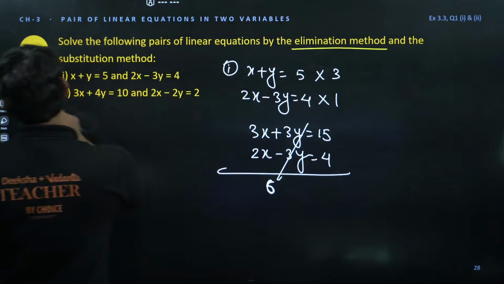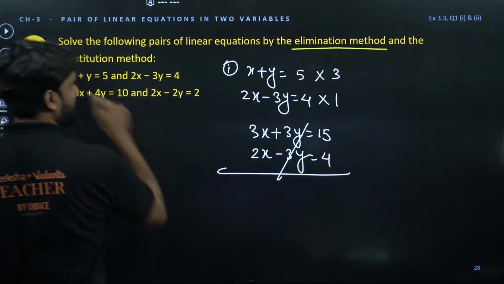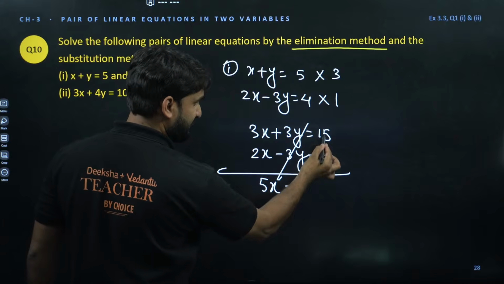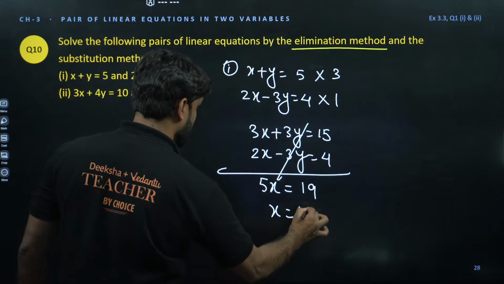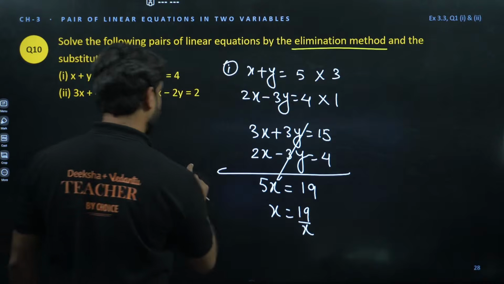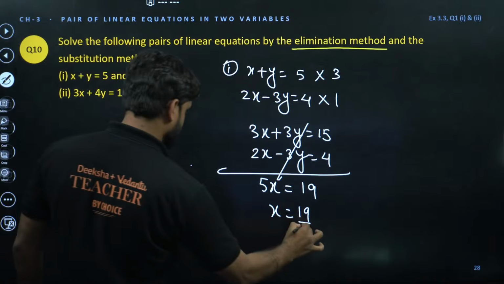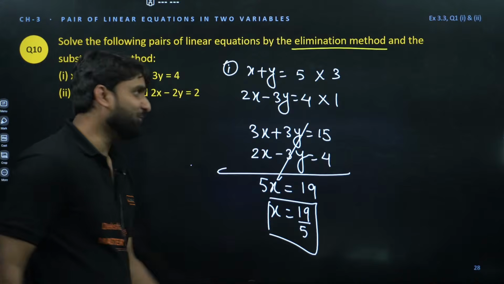Oh, sorry. Why am I writing 6x? I always write one extra. Okay. So 3 plus 2 is 5x, and this is 15 plus 4. 15 plus 4 is 19. So x is equal to 19 by 5. We have x is equal to 19 by 5. This number is a little scary, but don't worry.